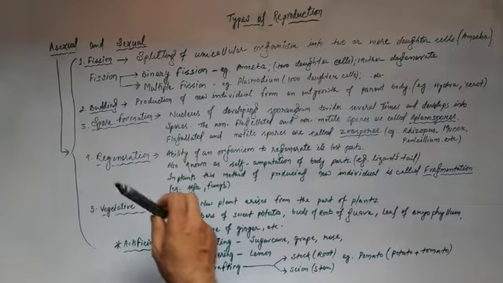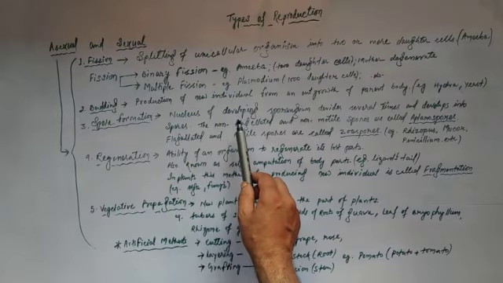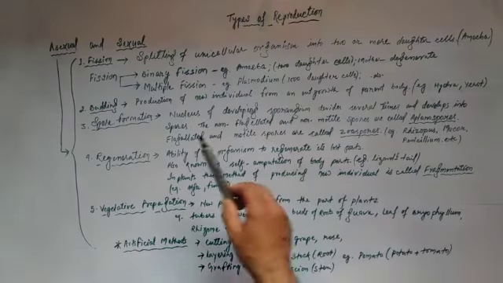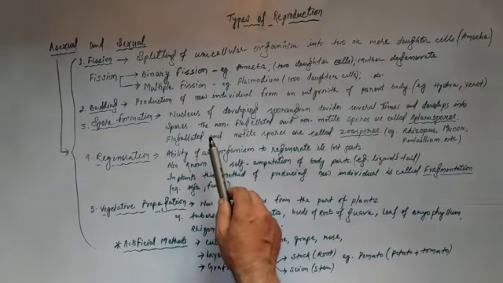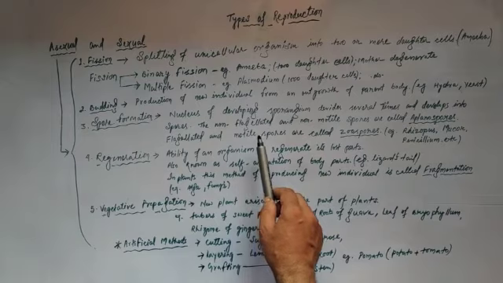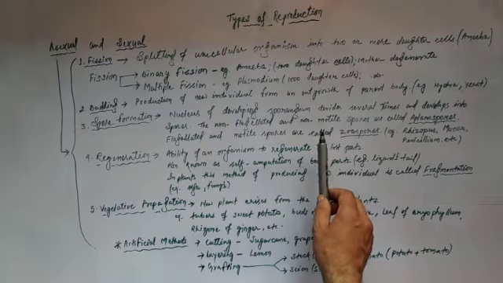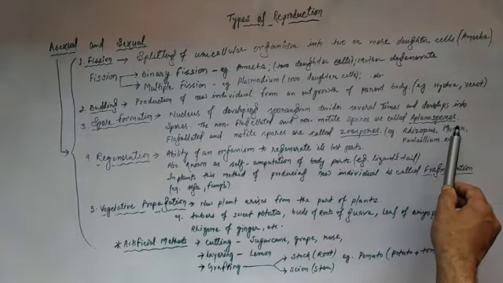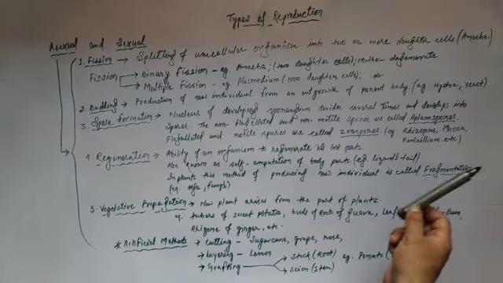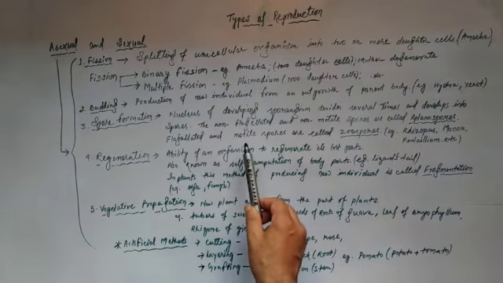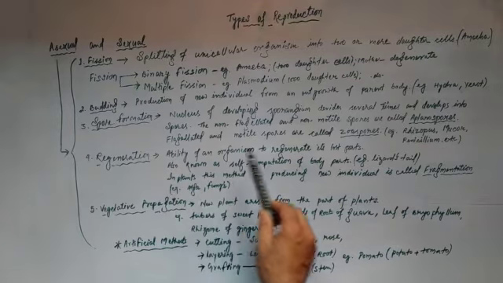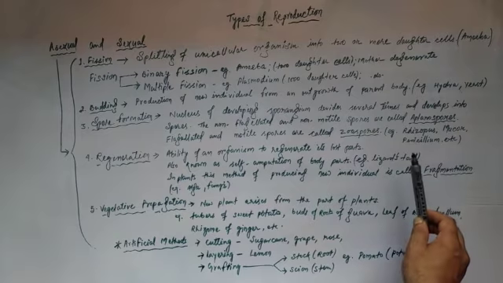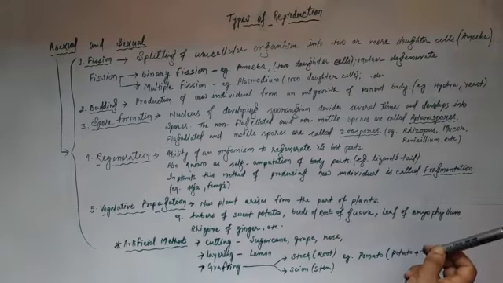Next one is spore formation. The nucleus of the developing sporangium divides several times and develops into spores. When the spores are non-flagellated and non-motile, they are known as aplanospores. And when the spores are motile and flagellated, they are known as zoospores. Example: Rhizopus, Mucor, Penicillium, etc.